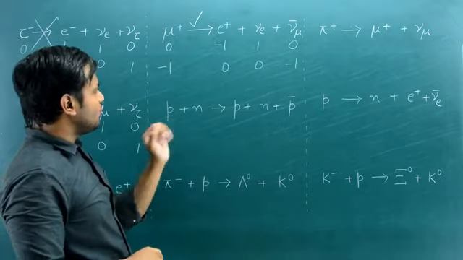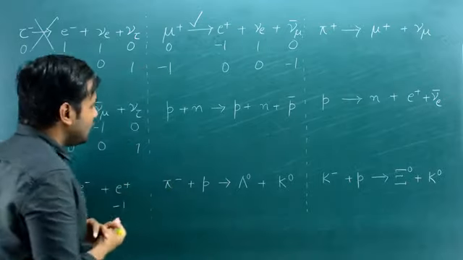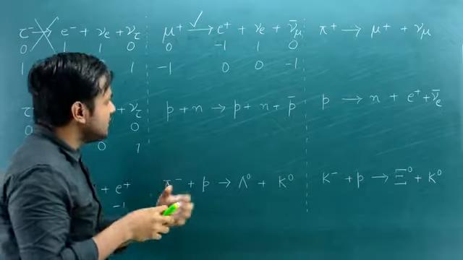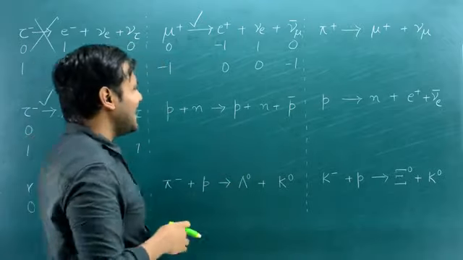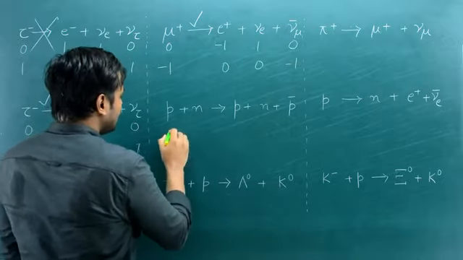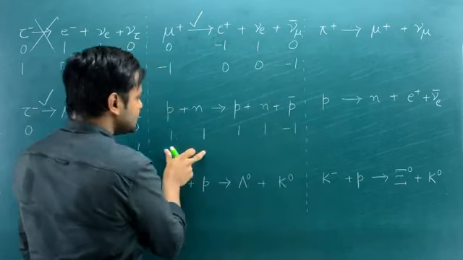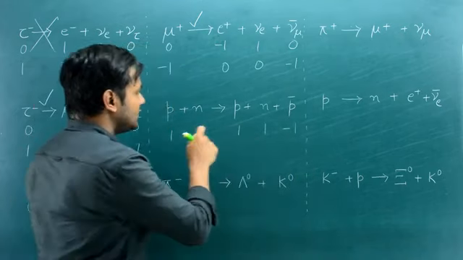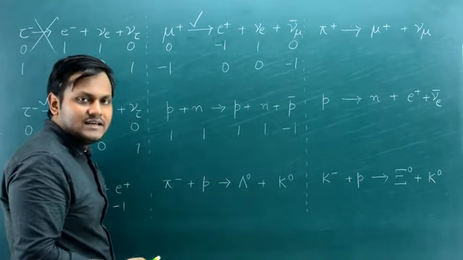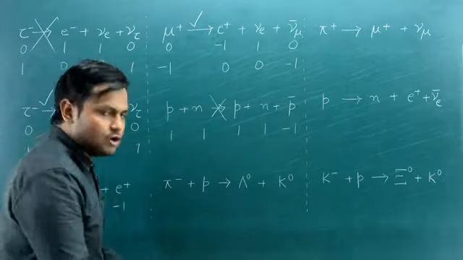This consists of protons and neutrons. So we'll have to check for what? We'll have to check for the baryon number in this case. Okay, so a proton and a neutron under high energetic interaction leads to the creation of a proton, a neutron, and an antiproton. All right. So if you look at the baryon number for a proton and neutron, it's 1. Proton, neutron is 1. Antiproton is -1. Left hand side 2, right hand side 1. This does not lead to the conservation of baryon number, which is not seen in nature. Okay, baryon number is always conserved. So this reaction is not possible.